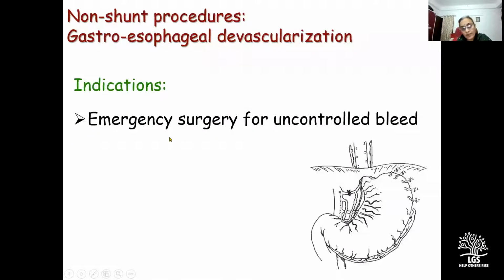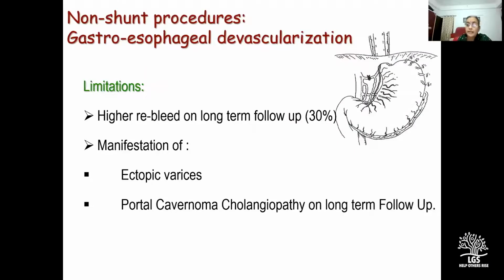But when the indication for surgery is emergency surgery for uncontrolled bleed, then the surgeon may elect to opt for a GE devascularization as compared to an emergency shunt, because the mortality of an emergency shunt is higher as compared to the mortality of an emergency devascularization procedure. But because these procedures will not decompress the hypertensive portal venous system, they have higher rebleed on long-term follow-up, and there is risk of manifestation of ectopic varices and portal cavernoma cholangiopathy on long-term follow-up, which is again a problem more relevant to EHPVO as compared to chronic liver disease.